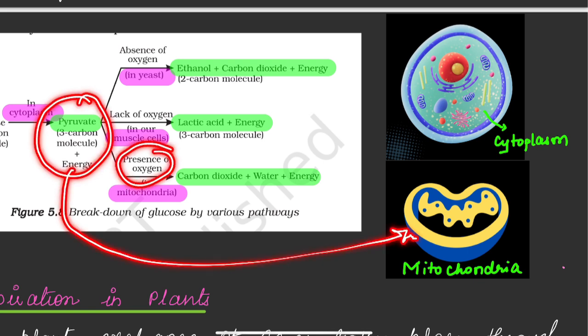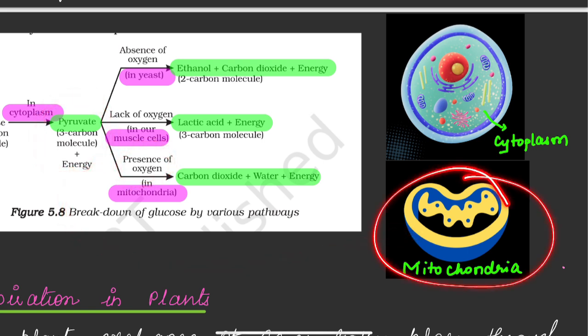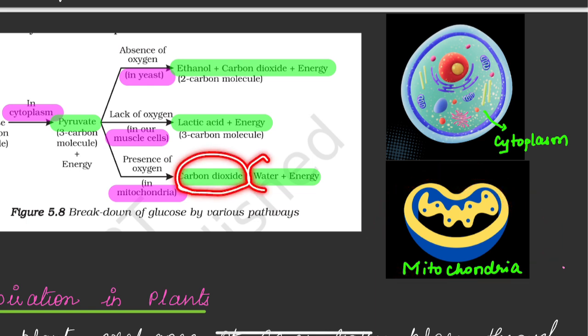In the mitochondria, pyruvate will convert into carbon dioxide and water releasing energy. In case of aerobic respiration, a large amount of energy will be released. So this is aerobic respiration.